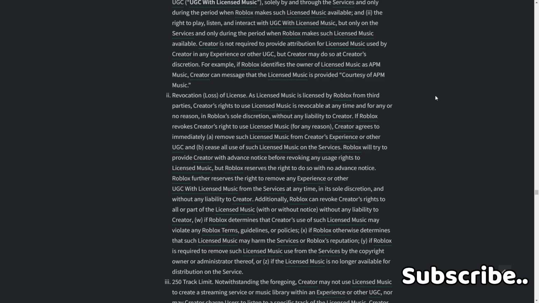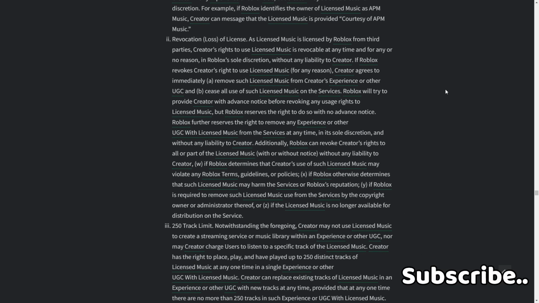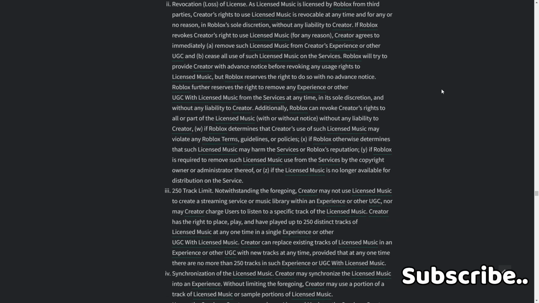W, if Roblox determines that creators' use of such licensed music may violate any Roblox terms, guidelines, or policies. X, if Roblox otherwise determines that such licensed music may harm the services or Roblox's reputation. Y, if Roblox is required to remove such licensed music from the services by the copyright owner or administrator thereof. Or Z, if the licensed music is no longer available for distribution on the services.